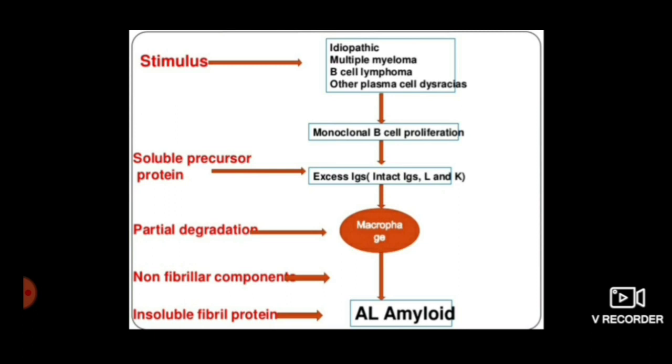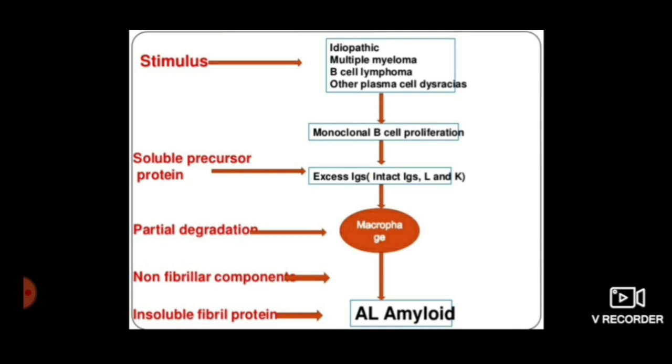Many B-cell disorders like multiple myeloma, B-cell lymphoma and other plasma cell disorders, in them monoclonal B-cell proliferation occurs, which produces excess of immunoglobulins, and these immunoglobulins undergo partial degradation, which leads to the formation of AL type of amyloid.